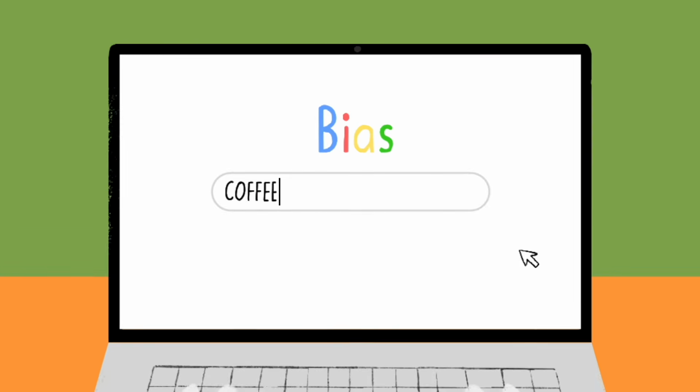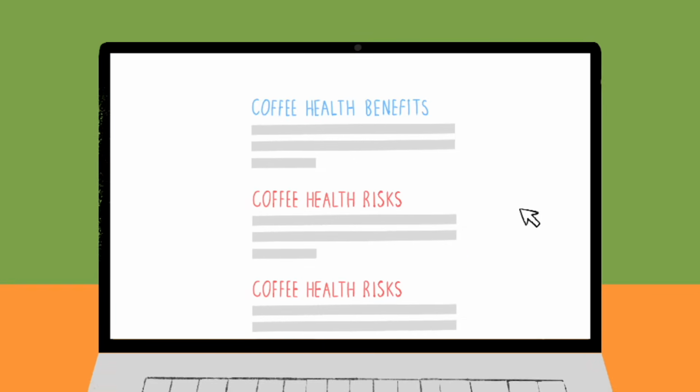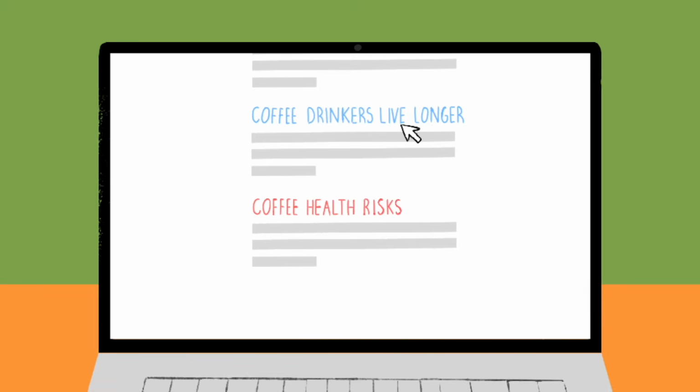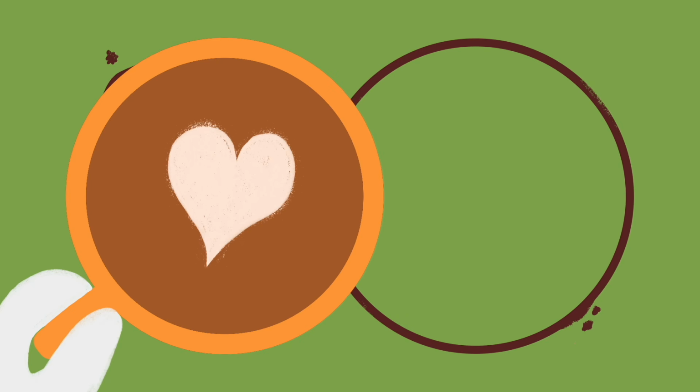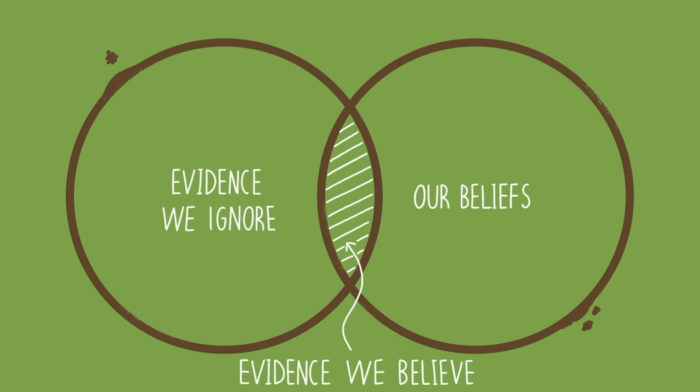Frank looks for every piece of information that supports his belief that coffee's good for him, whilst dismissing any information that contradicts his views. Although coffee is not a particularly contentious subject, topics and beliefs with a lot of emotion are more likely to lead to bias. Confirmation bias can limit our exposure to new information and perspectives, affecting decision-making and creativity and giving us a closed-minded view of the world. To overcome this bias, we need to seek out diverse views that challenge our beliefs, whilst being critical of their assumptions and potential biases.